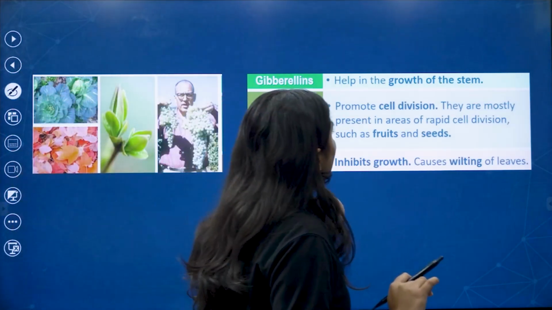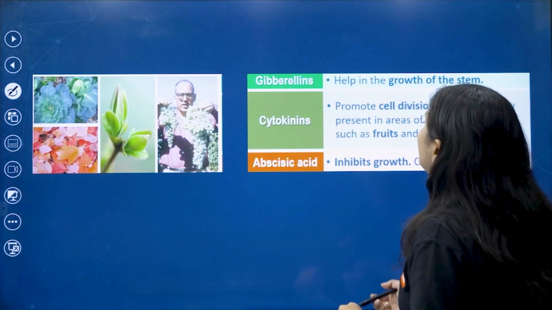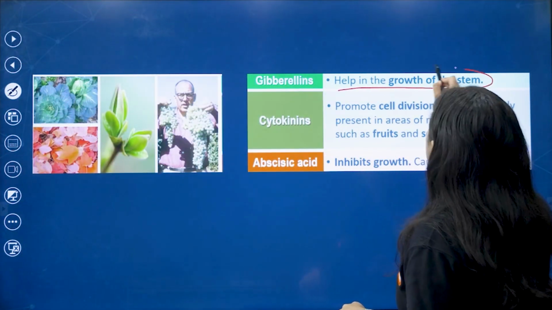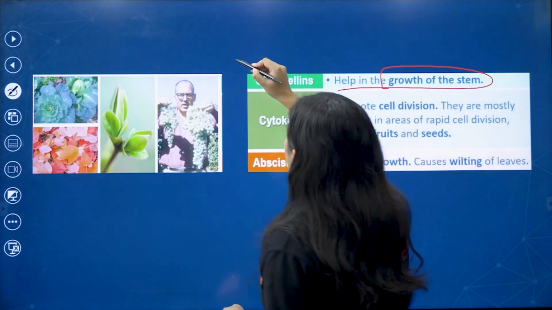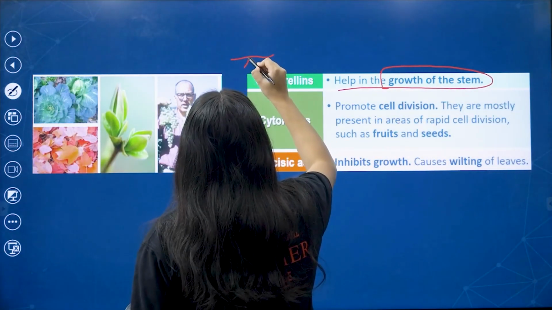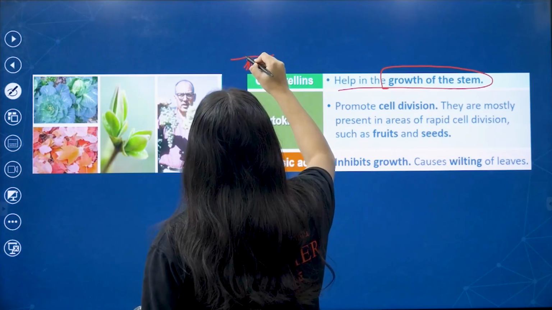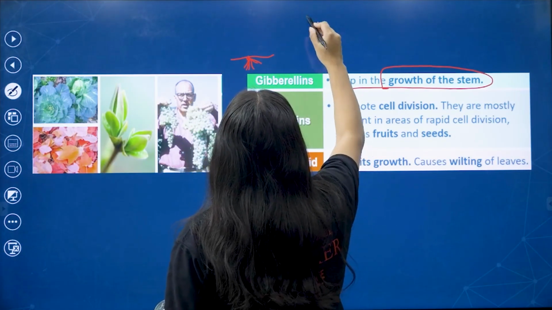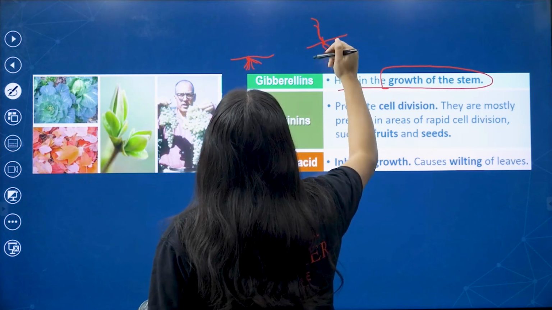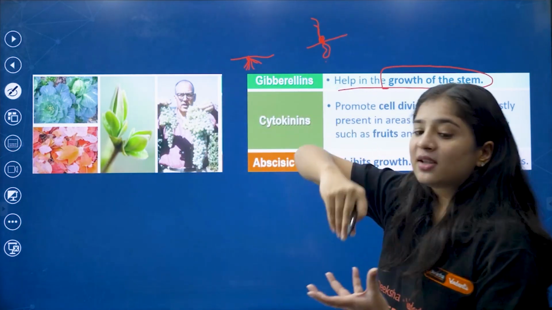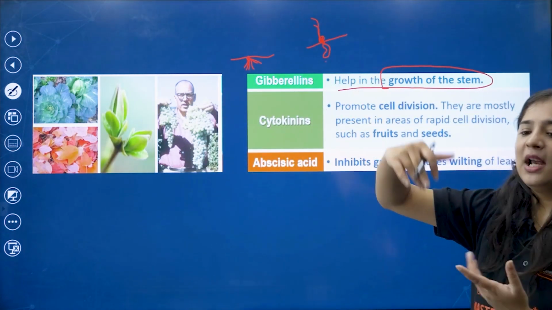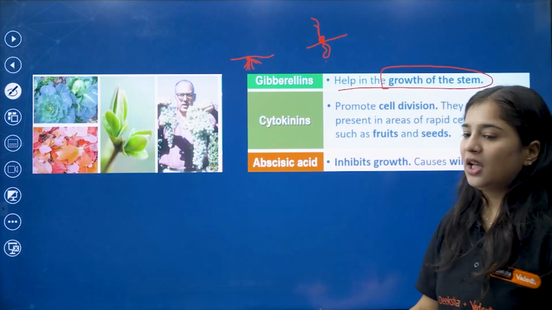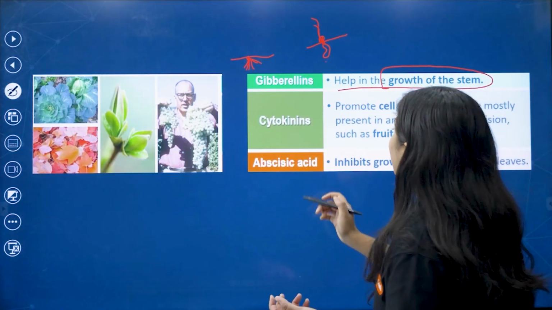Coming to gibberellins. What is this gibberellins, ma'am? The gibberellins help in growth of the stem. This is the first stage of the plant. They are germinated. The shoot has to grow and the root also has to grow. But the growth of the stem, who is helping? Gibberellins are helping. Very easy.